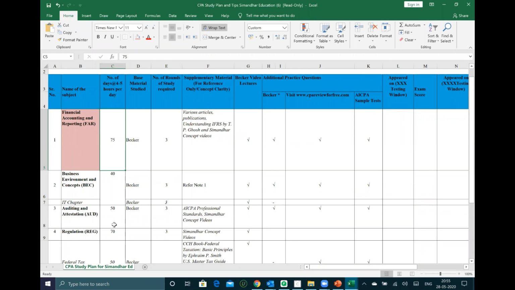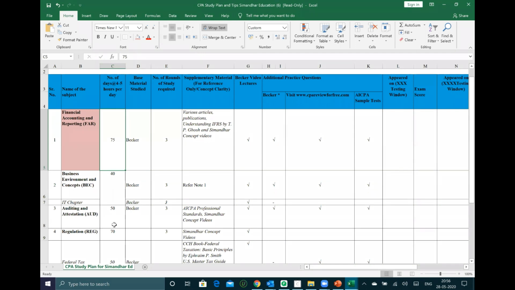So after regulation, we'll have financial accounting and reporting, FAR, which I'll be taking care of from August, because at the end of July we'll complete REG and straight away FAR will start. Yes, Sanchita, live sessions are there. We just started with regulation, one class only.